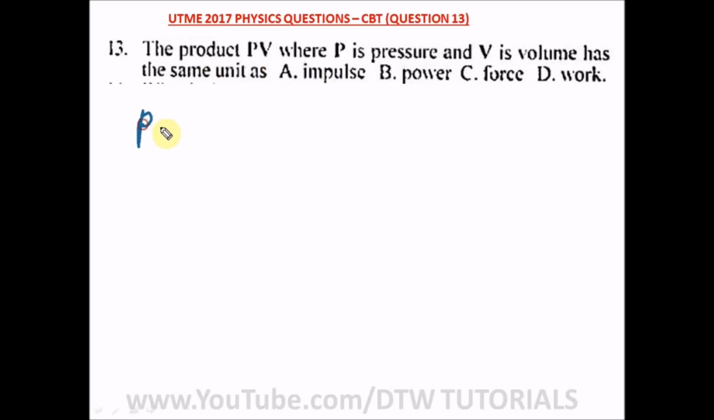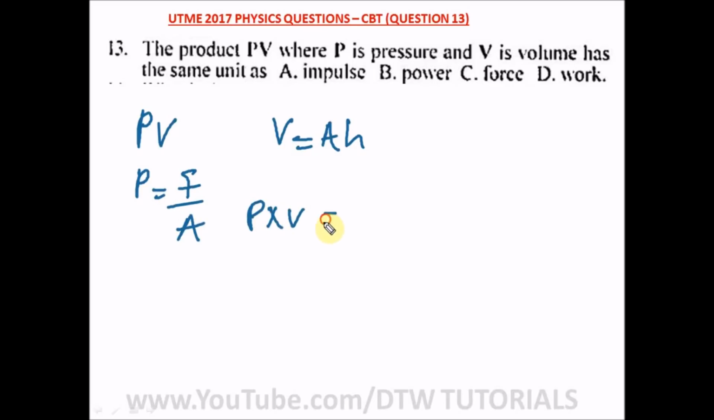Okay, so we have PV. So we have to look at another formula for P. P is pressure. Remember that pressure is force over area. And also V, what is the formula for V? V is equal to area times height. So when we multiply this, what do we have? P times V will be equal to F over A times A H.